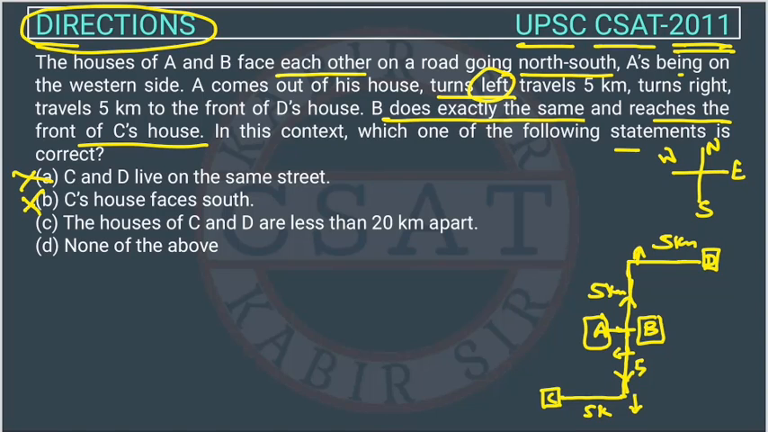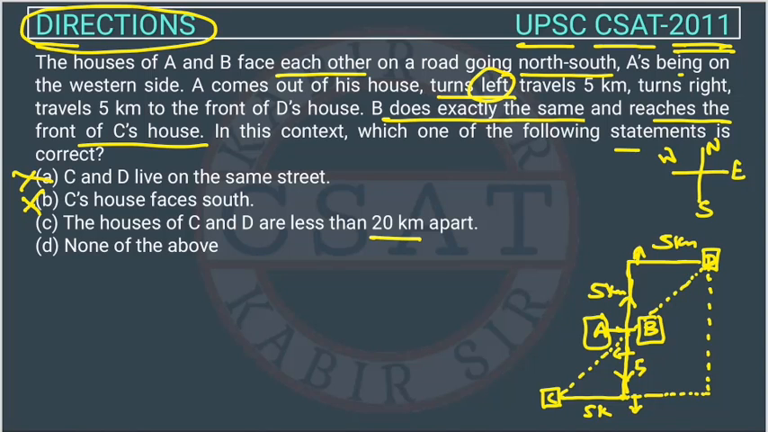The houses of C and D are less than 20 km apart. So we have to check the distance, this distance between C and D. This statement is saying this is less than 20 kilometers. So now we have to find out this distance. How will we find it out? We will use the Pythagoras theorem. See, the Pythagoras theorem is very easy, and we have read it in school. So don't get confused or think it's hard.